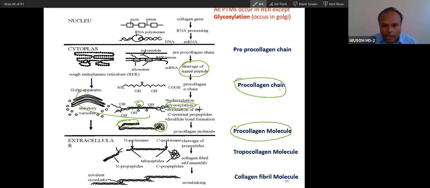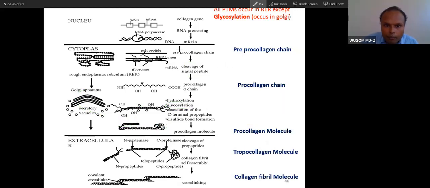So a glycosyl unit will be added to hydroxylysine, not to hydroxyproline. Four events. First is conversion of pre-collagen into pro-collagen through cleavage. Second is hydroxylation. Third is trimer formation, the collagen chain into collagen molecule. And fourth is glycosylation.